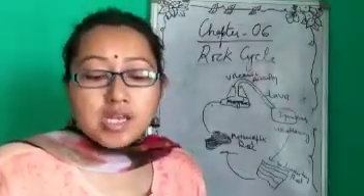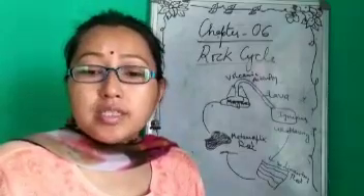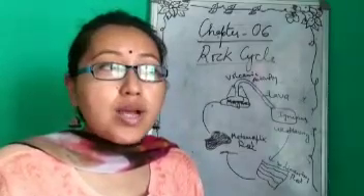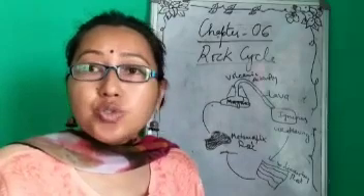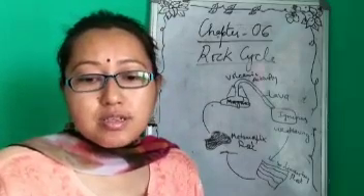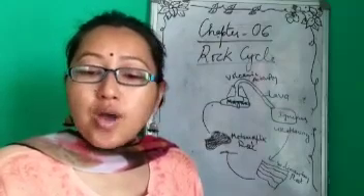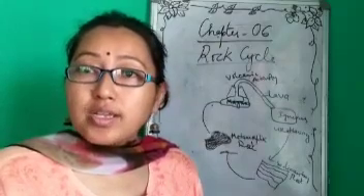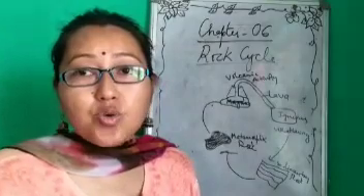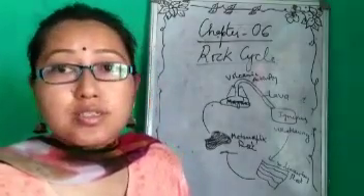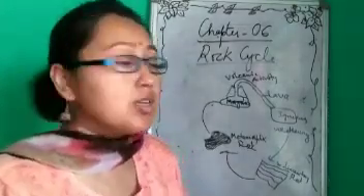Rock cycle. Rocks forming the crust of the earth change from one type to another due to various processes. The change of rocks from one type of rock to another type of rock is known as the rock cycle. So let's know about this rock cycle through this diagram. So just have a look.